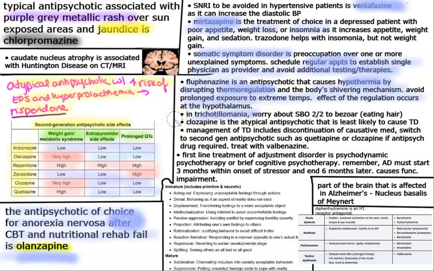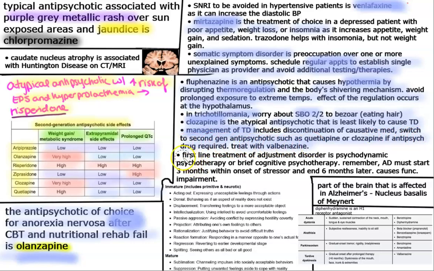Trichotillomania, remember that these patients can get small bowel obstructions secondary to bezoars because they're eating their hair. Next, clozapine is the atypical antipsychotic that is least likely to cause tardive dyskinesia. And remember, management of tardive dyskinesia includes discontinuation of the causative agent, switch to a second generation antipsychotic such as quetiapine or clozapine if you have to use an antipsychotic, and then treat with valbenazine.